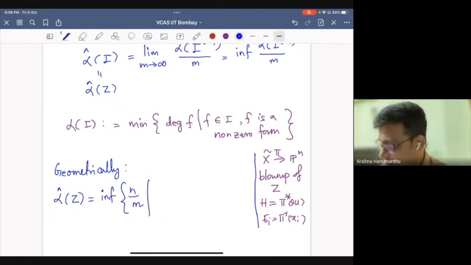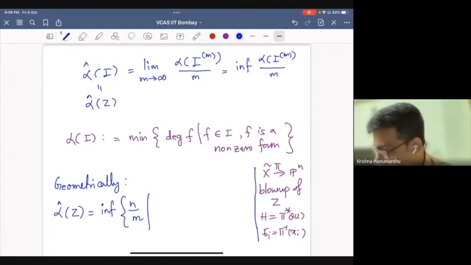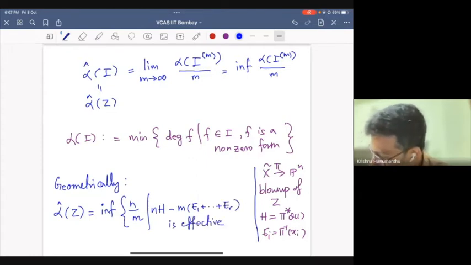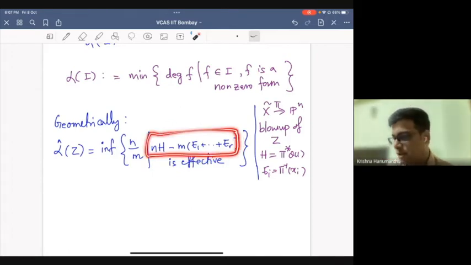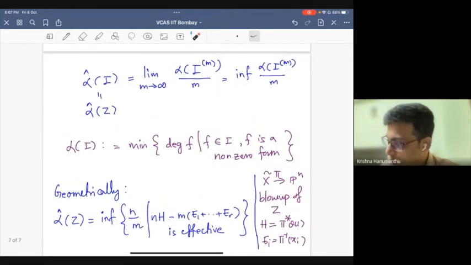So m is any integer, n is the degree of, so I'll write this like this, nH minus... So this is really saying that the global sections of this line bundle correspond to degree n hypersurfaces in the projective space which pass through the points with multiplicity m. And that's precisely what this number is.